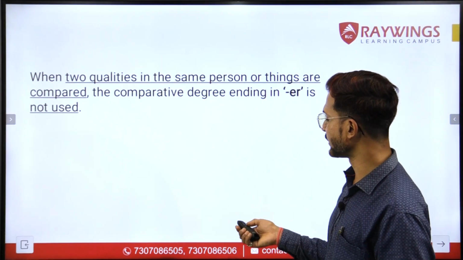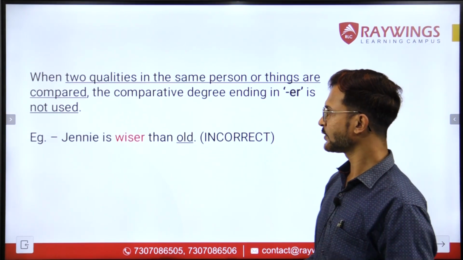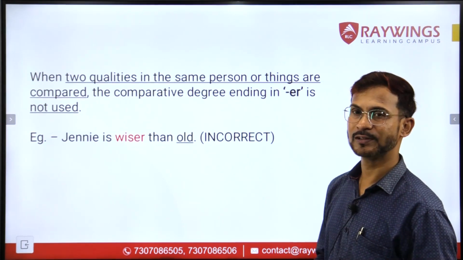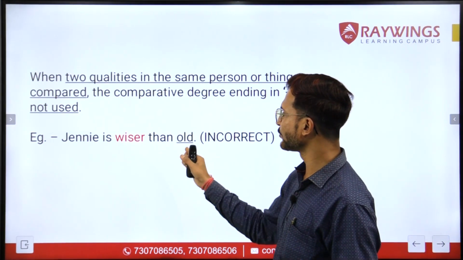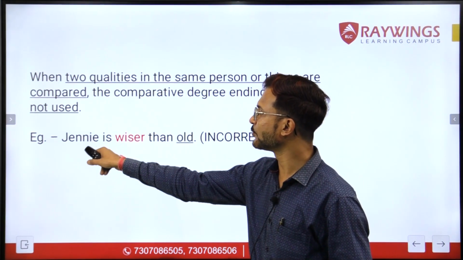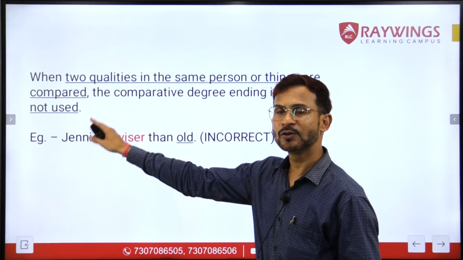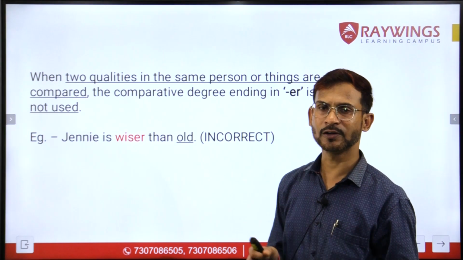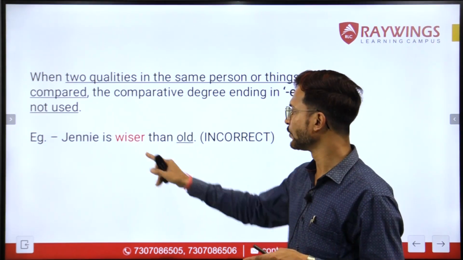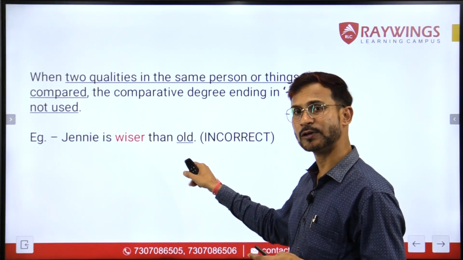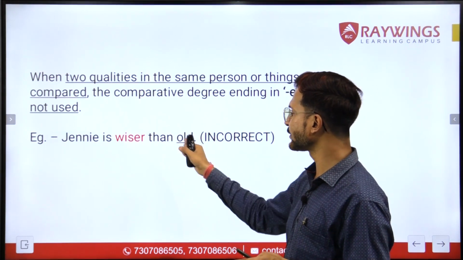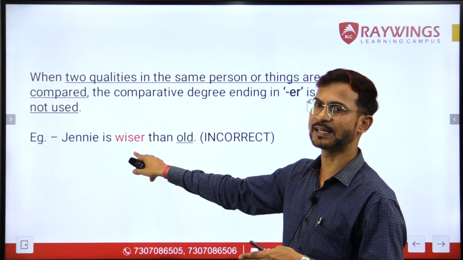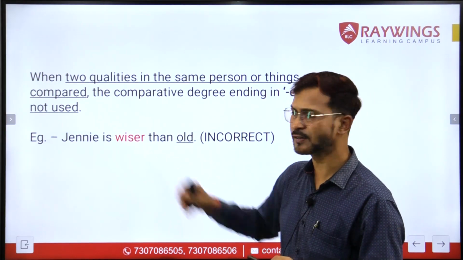Let us have a look at the example. The example says, Jenny is wiser than old. When I say Jenny is wiser than old, only Jenny is the person who is being talked about, and there are two qualities of hers which are being referred to, that is wise and old. Whenever two qualities in the same person are being compared, we do not use the comparative degree ending in er. That is why this sentence is incorrect.